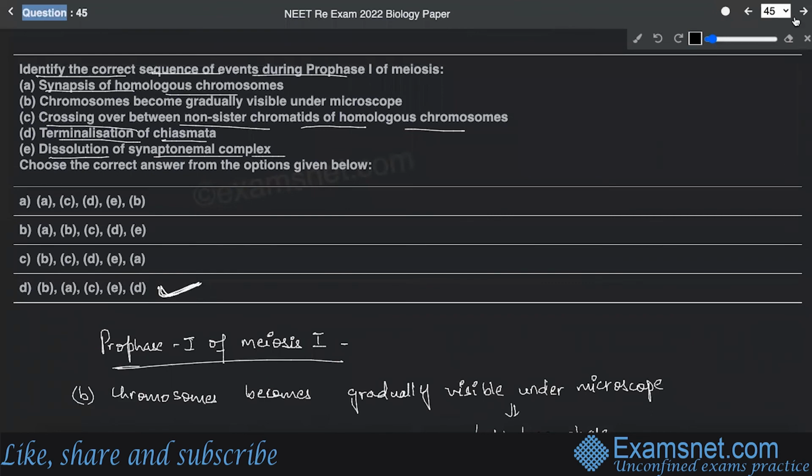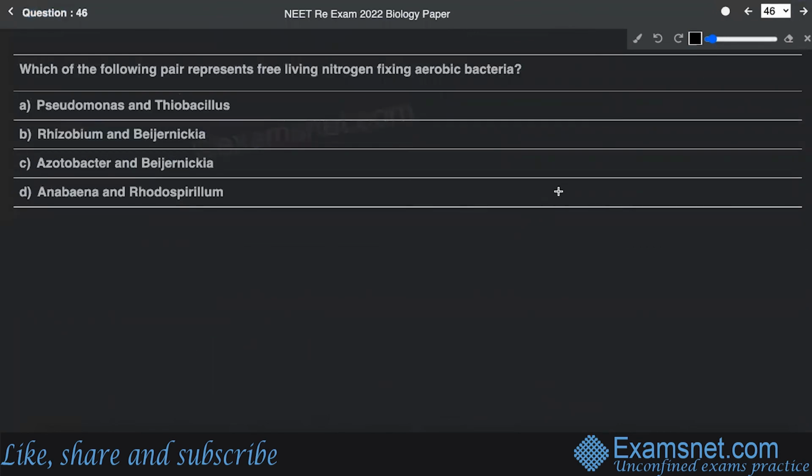All right. Now, the next is question number 46. It says: which of the following pairs represents the free-living nitrogen-fixing aerobic bacteria? This question has been asked from the chapter on mineral nutrition, the section on nitrogen fixation, of your standard 11. So let us categorize. Free-living nitrogen-fixing bacteria are divided into two categories: either aerobic or anaerobic.